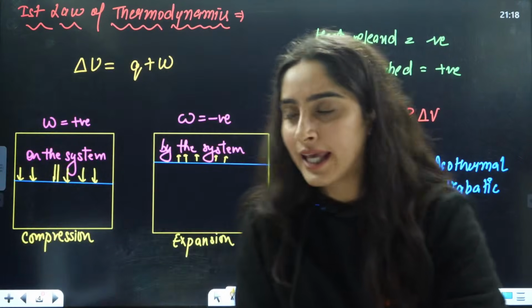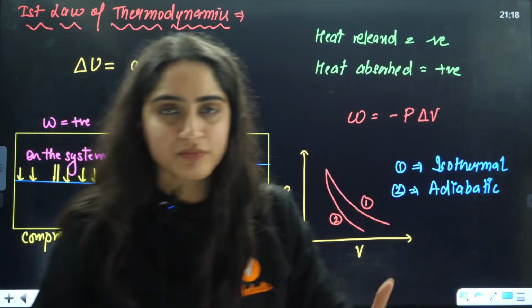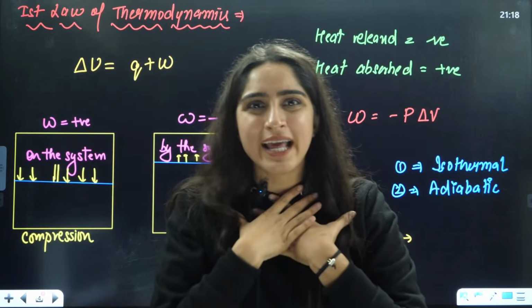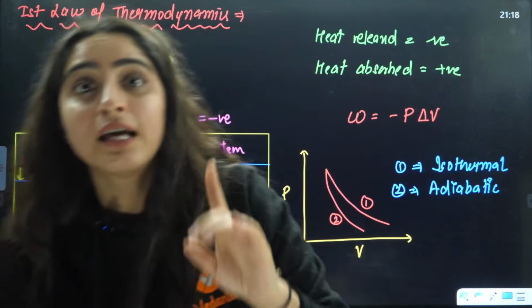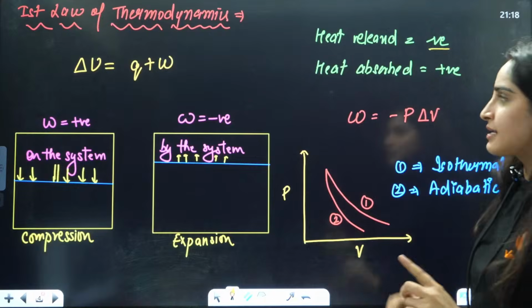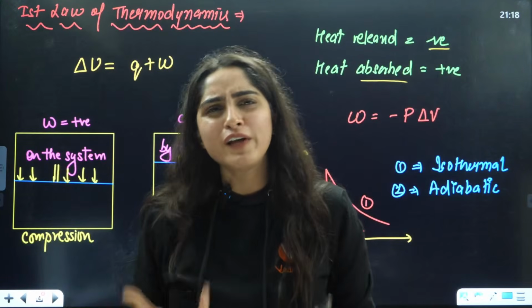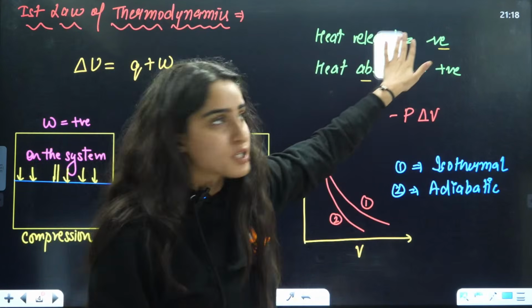Just remember one thing, that if I talk about heat energy, that is Q. Whenever you have to give something to someone, you will feel negative. So when it has to release the energy, the heat energy is going to be negative. That is why heat released is negative. And when you gain something, someone is giving you money, you will feel happy, you will be positive. So heat absorbed is going to be positive.